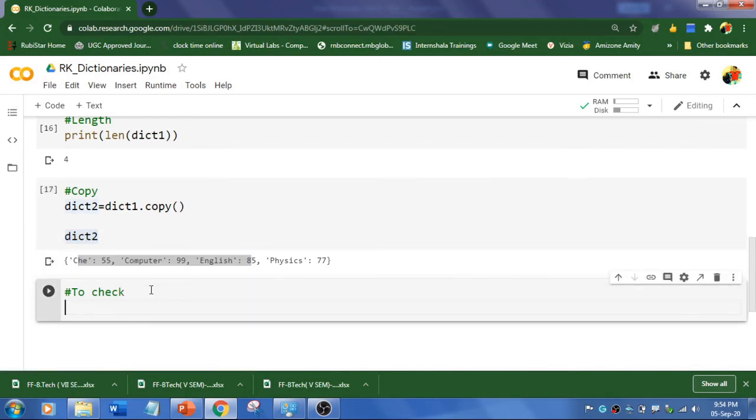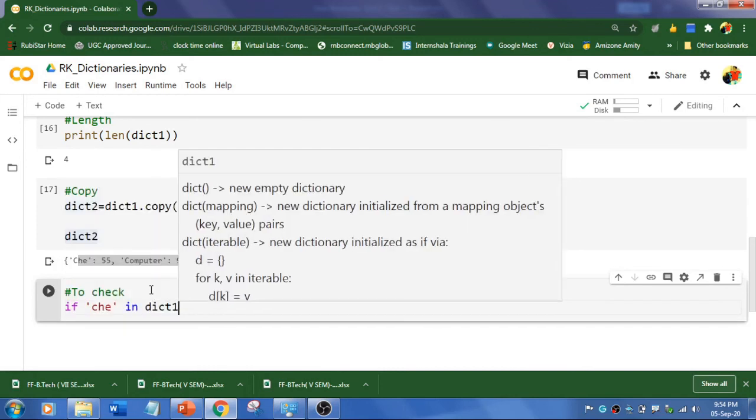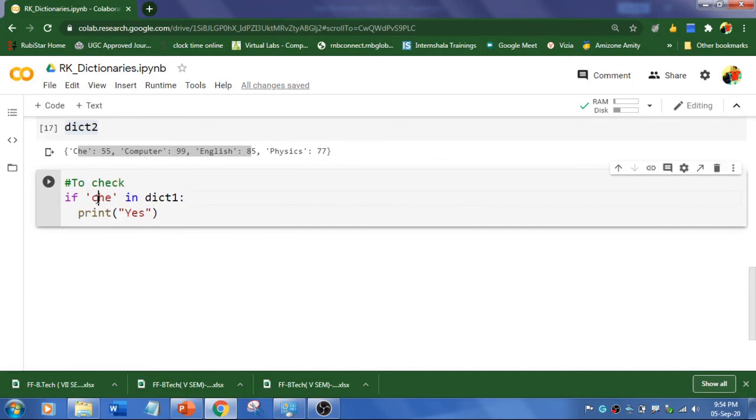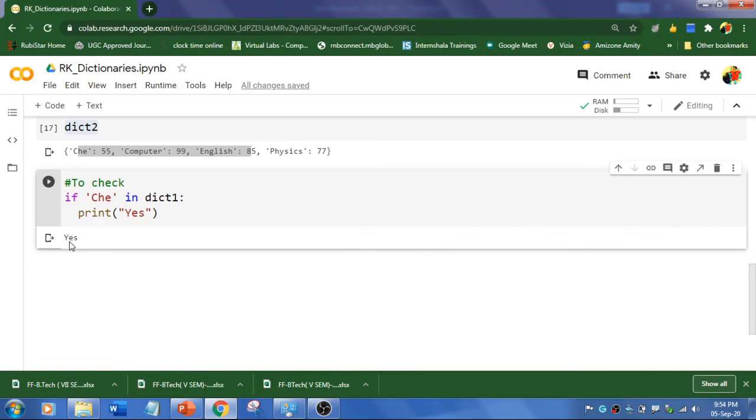Now how to check whether an element is already present or not? I'm going to use if, since I want to check whether chemistry is there. So I'm going to write chemistry in dictionary1, and if it is there, I'm going to print, let's say, yes. Okay, just run. It is not going to print because it is in caps, right? And the answer is yes.